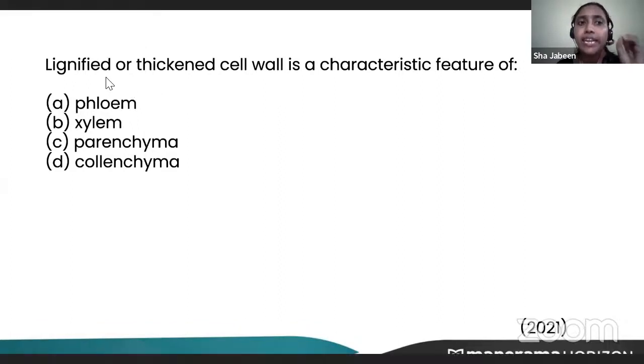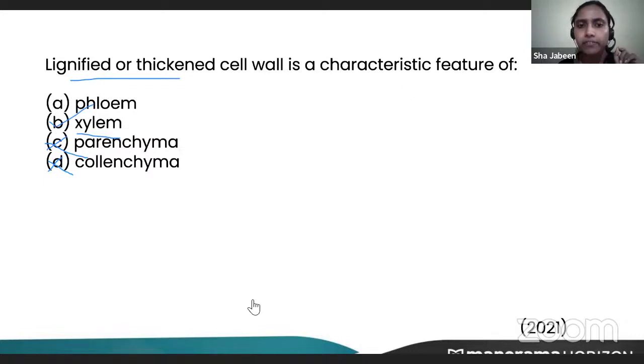Now next, lignified or thickened cell wall is a characteristic feature of what? Obviously, it cannot be parenchyma, right? Parenchyma has very thin cell wall. It cannot be collenchyma, because collenchyma also has thin cell wall, not thickened. Thin cell wall, only in the corners they have thickening. So either it should be phloem or xylem. We know phloem has thin cell wall. Just now we have seen that it is xylem. The xylem has thick and lignified cell wall. Okay, so the answer will be xylem.